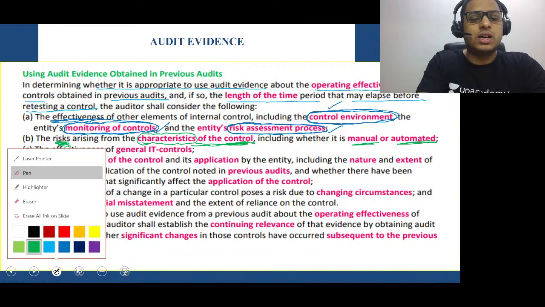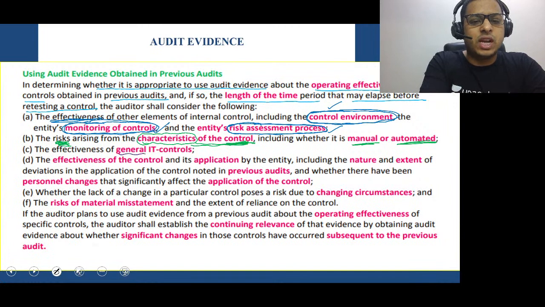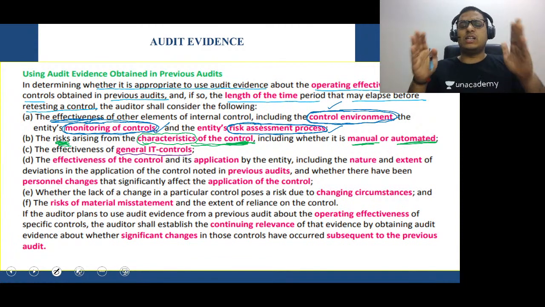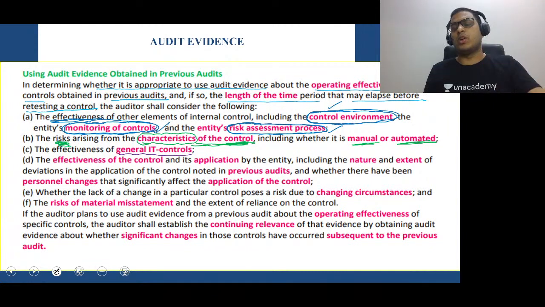See this. Nowadays everything runs on IT. So see this: effectiveness of general IT control. Whether general IT controls are in place, and whether they are working properly or not. General IT control means the common things in the entire organization, whether they are working properly or not. There's something called enterprise controls, and in that, general IT controls is the IT area of it. So whether the general IT controls are there in place.